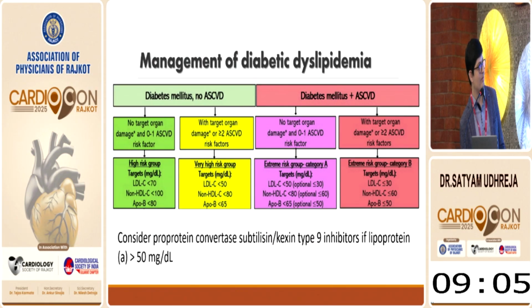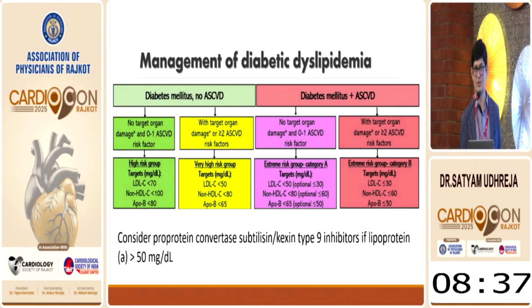Those diabetes with already having a MI or stroke, means diabetes with ASCVD, they are either in extreme risk category A or extreme risk category B, depending upon the other risk factors. So any diabetes patient ultimately directly falls into either high risk, very high risk, extreme risk category A or extreme risk category B. So at least LDL cholesterol reduction to less than 70 is recommended, depending upon the associated risk factor in every patient.